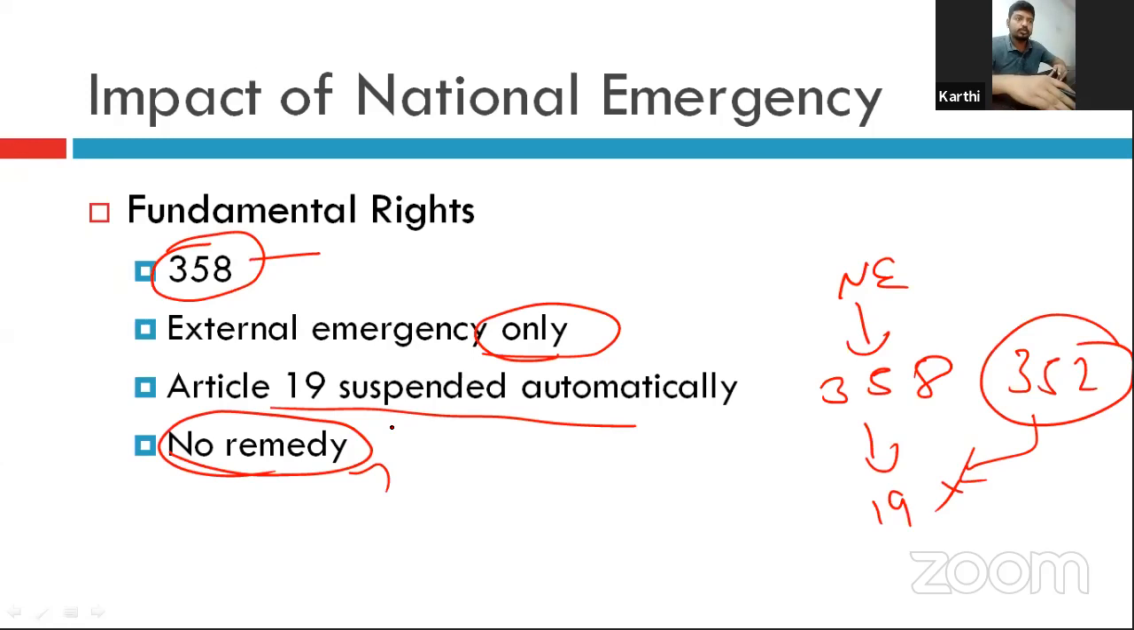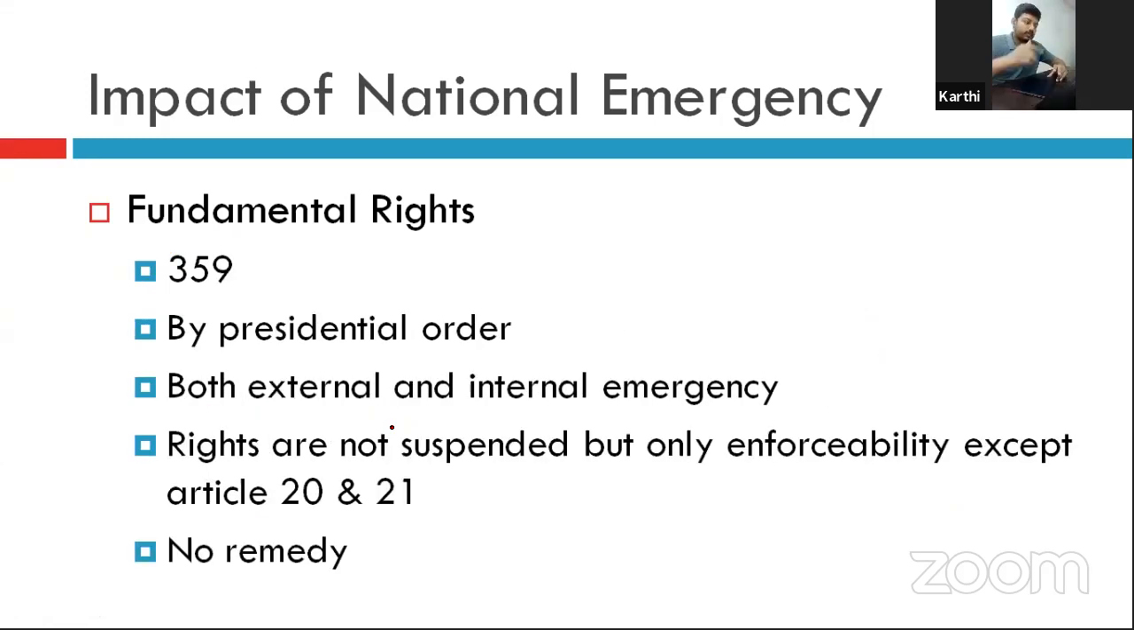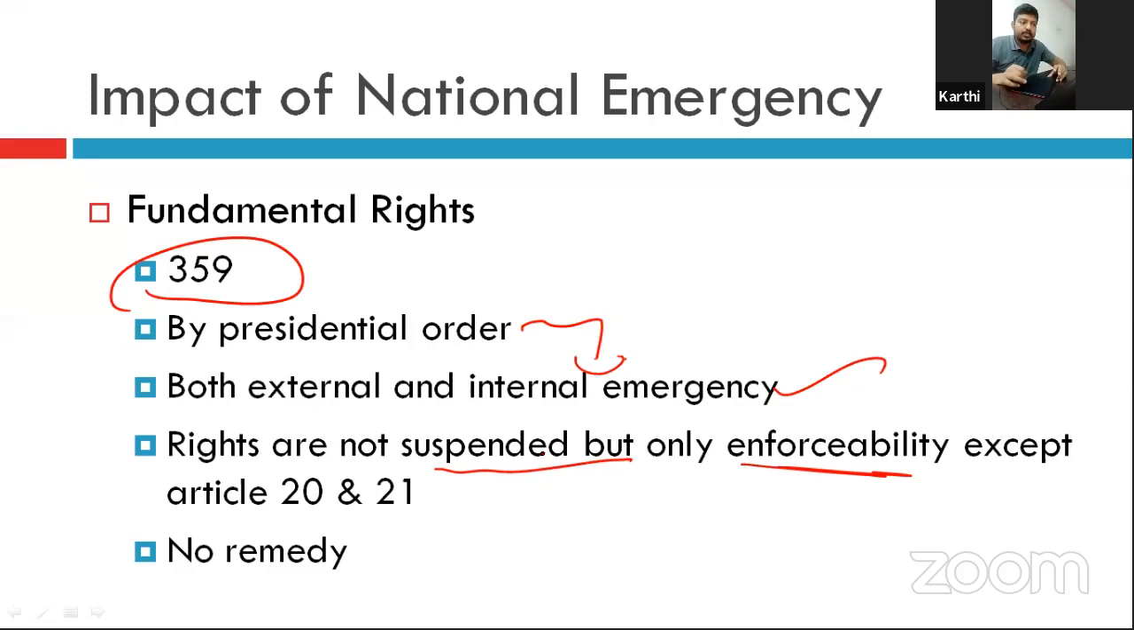That is only for Article 19, right? Article 359, okay? It is for both external and internal emergency, but it will not be automatic. It has to be done by the presidential order, right? Here, rights are not suspended, but only the enforceability is suspended. Whereas in Article 19, the right itself is suspended, right?